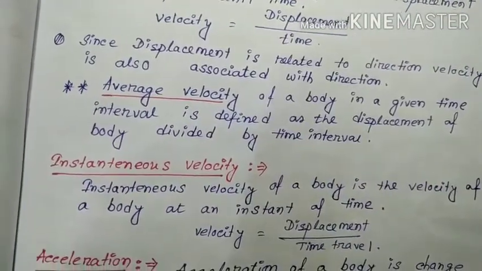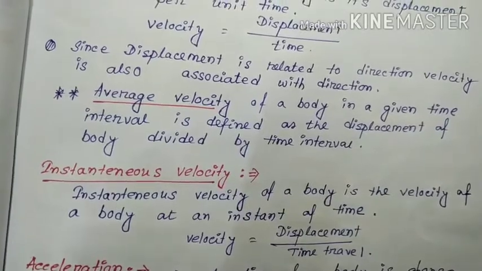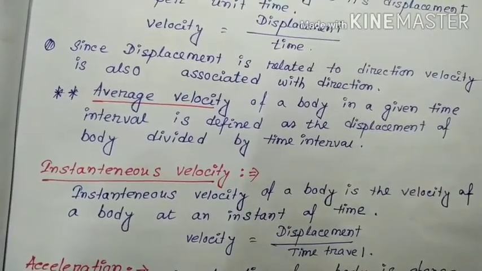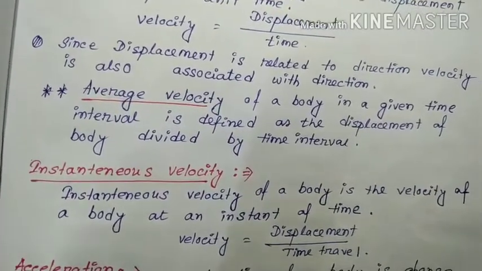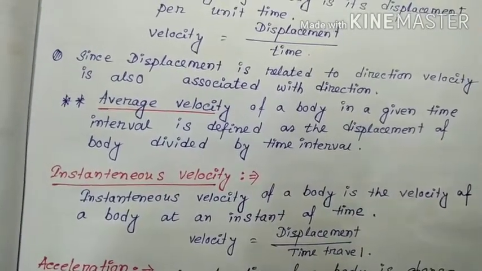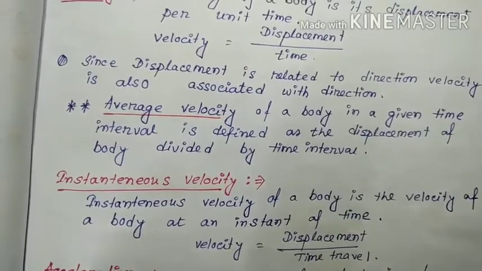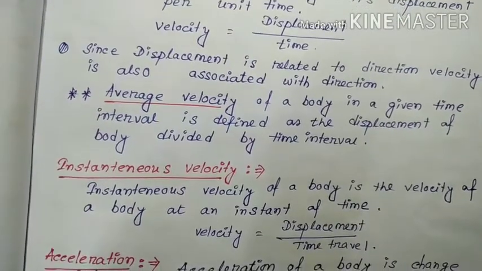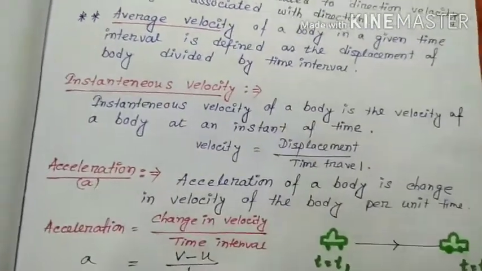Instantaneous velocity. What is instantaneous velocity? Instantaneous means at a particular instant. What is the velocity at a particular instant? Instantaneous velocity of a body is the velocity of the body at an instant of time. Velocity equals displacement by time traveled. Acceleration.